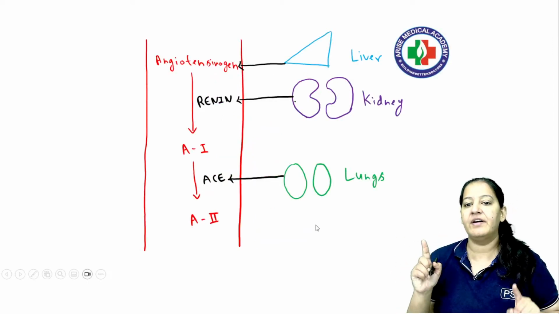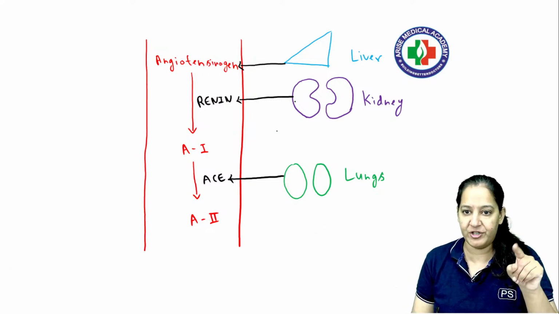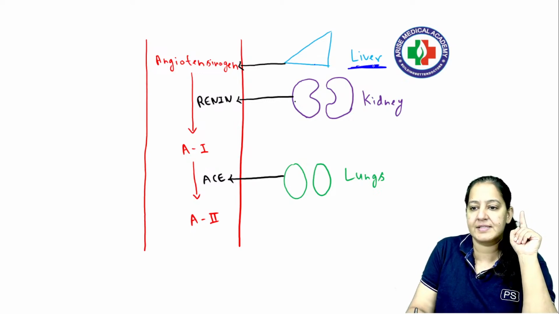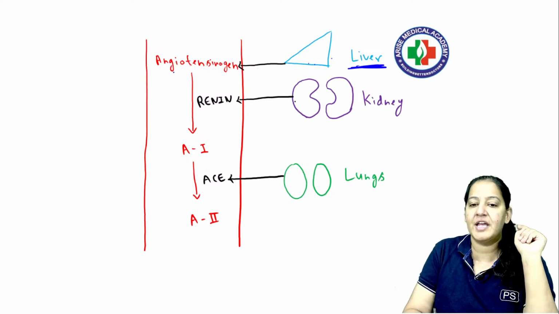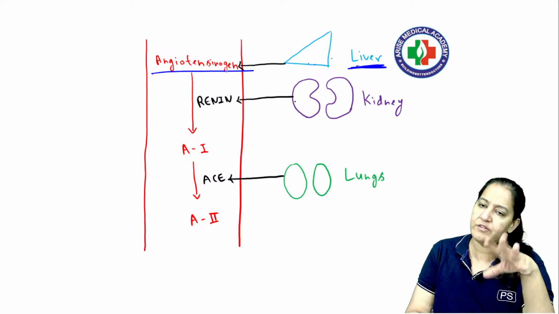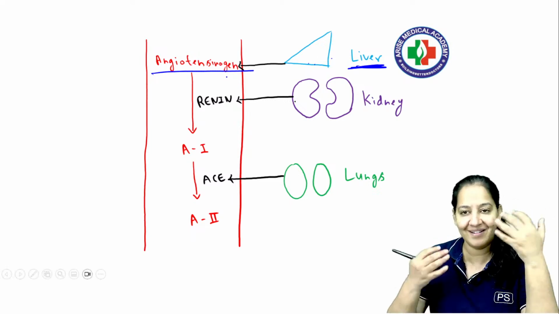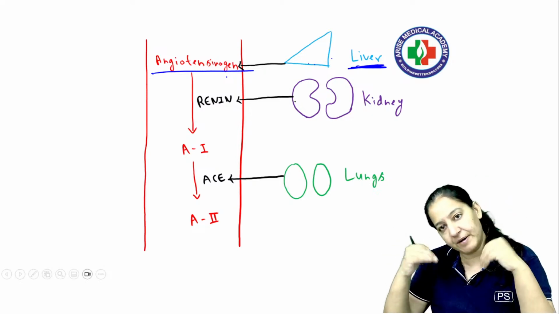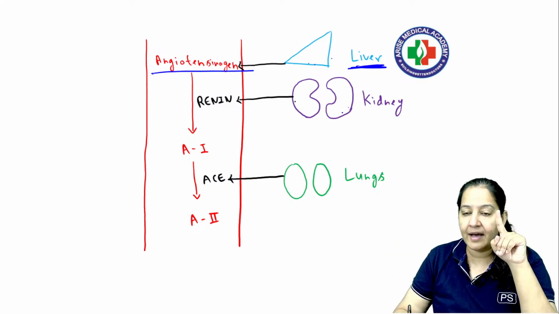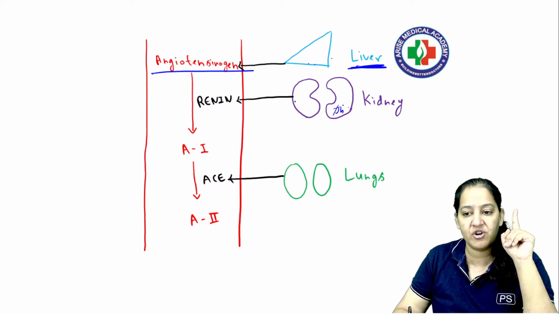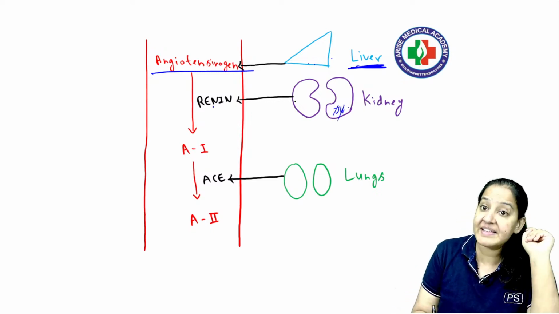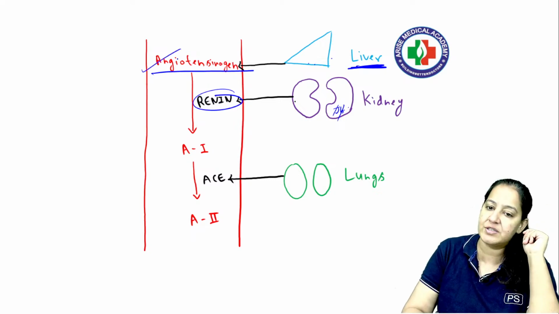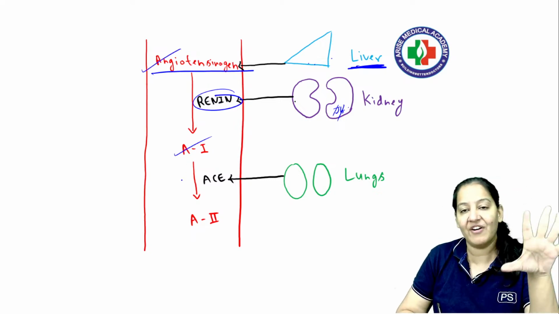Whenever there is a fall in blood pressure, the liver synthesizes a protein. You can see this is the liver. The name of the protein is angiotensinogen. It is always present in my blood, your blood, but currently it is not active because my blood pressure, if you measure, is normal. But due to any reason, if my blood pressure falls, inside the kidney there are juxtaglomerular cells. They will secrete an enzyme. The name of the enzyme is renin. Renin immediately converts angiotensinogen to angiotensin 1. This is the function of renin.